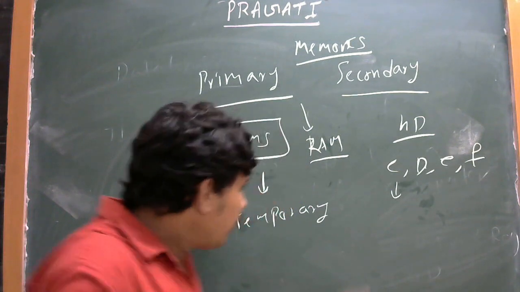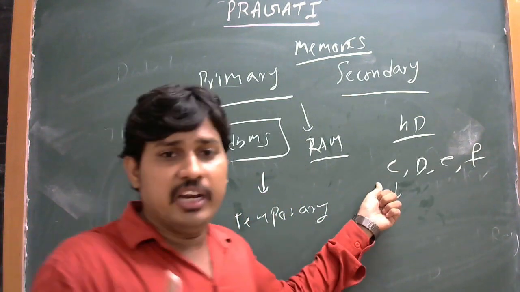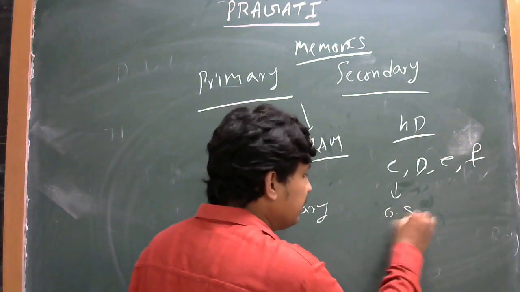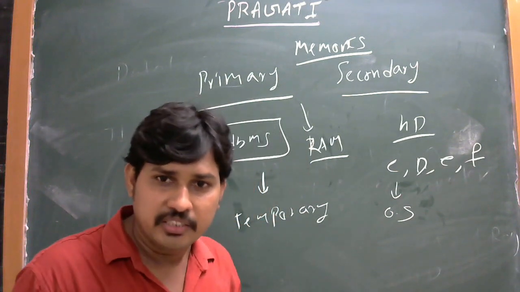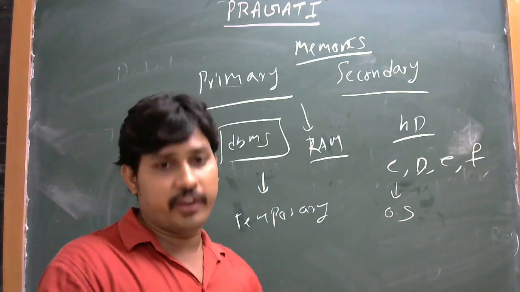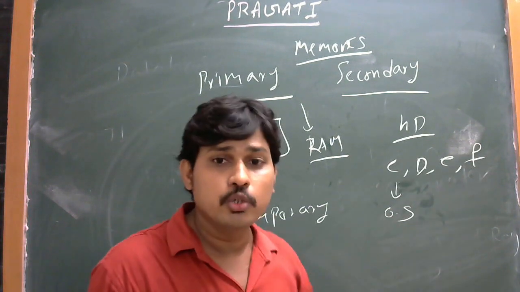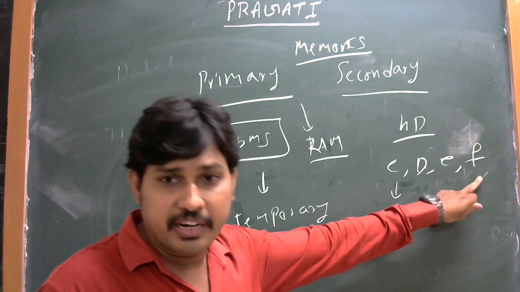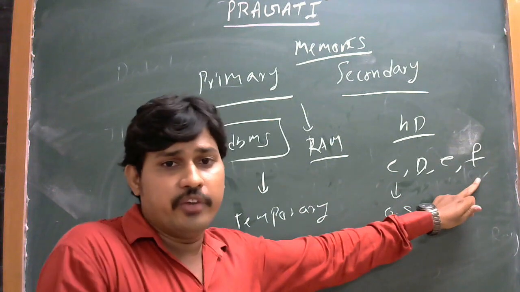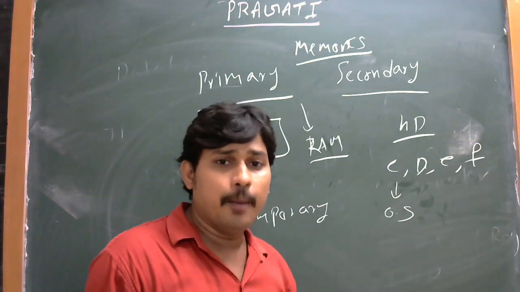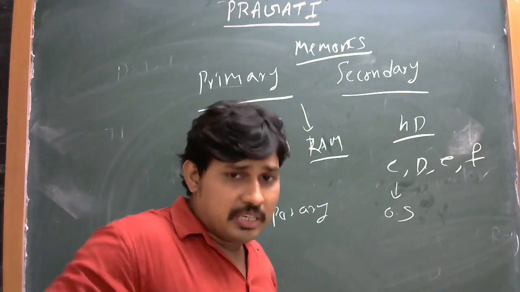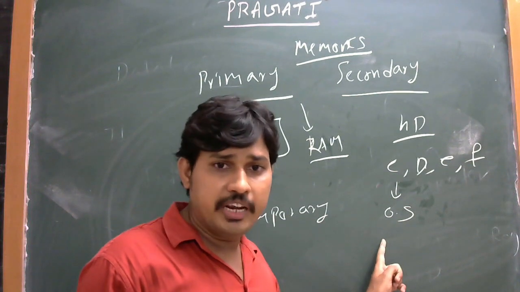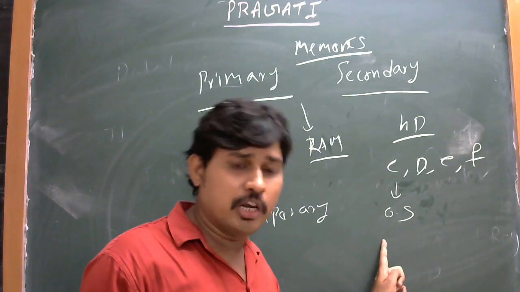The first drive is C drive. The initial drive must take the operating system, OS. The remaining three drives are user defined: D drive, E drive, and F drive. So for every system, the first drive takes the operating system. That's why some users save files in C drive, and C drive files are permanent and also temporary.